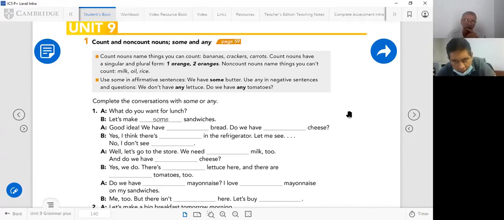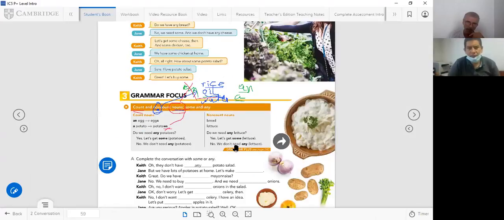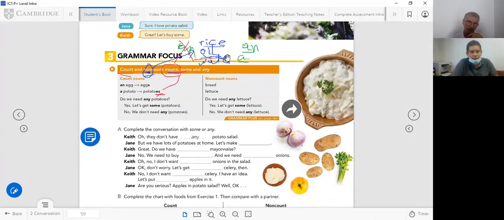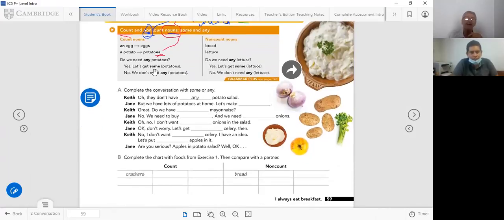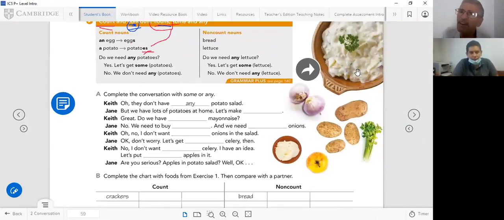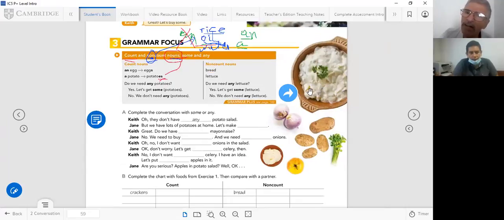You understand this? It's sometimes difficult to find out, but you're going to get it little by little, and you're going to have additional exercise on page 59. Let's go back to page 59 and observe what is singular, what is plural, what is countable, what is non-countable, what is a or an, what is some or any.